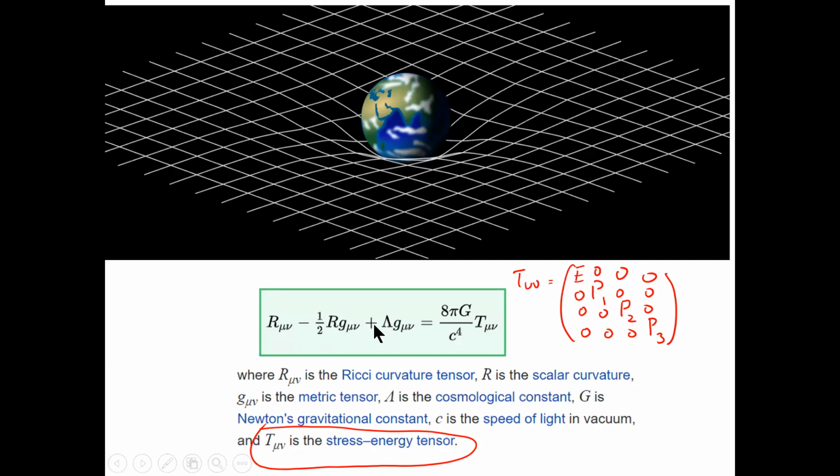So the cause is here on the right hand side, the effect is here, and these are nothing but some constants. This lambda is your cosmological constant. This G is your gravitational constant. C is your speed of light. So this is the equivalence Einstein establishes, that the space-time distortions are introduced because of mass.